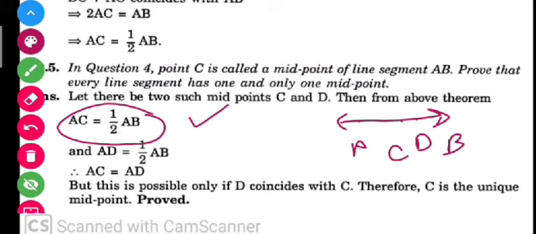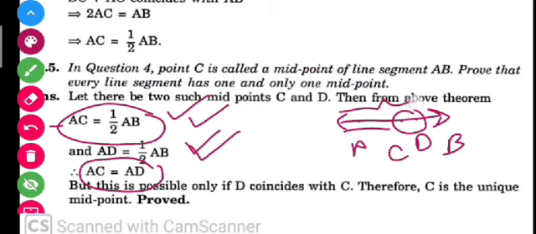Now AC and AD are equal. But students, by this you can't say that AC and AD are equal, because AC is smaller and AD is somewhat larger. So this is possible only when C coincides with D. It means when C and D are only one point, at that time it is possible. Suppose this is A and this is B. So if C and D are the same point, then it is possible that AC is equal to AD here. So therefore C is the unique midpoint. That's what we have proved here. Okay, this question is also very simple.